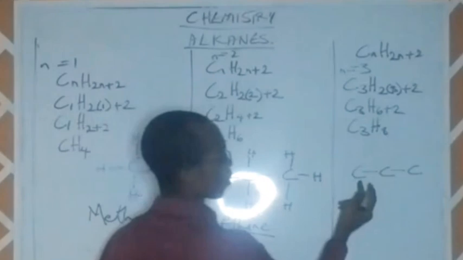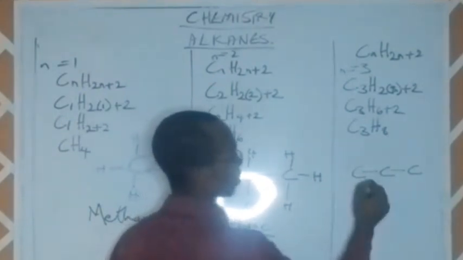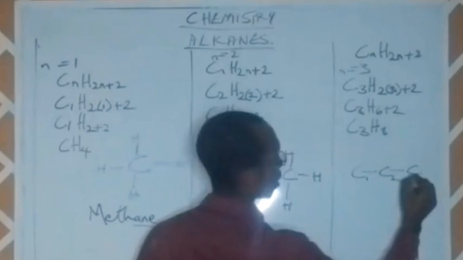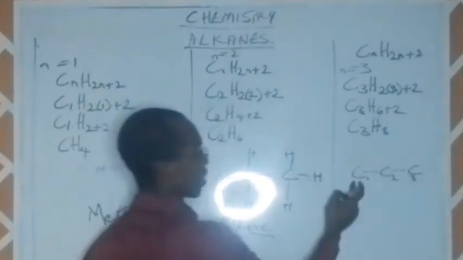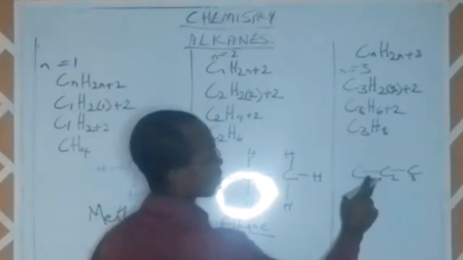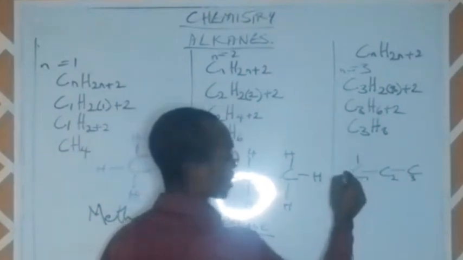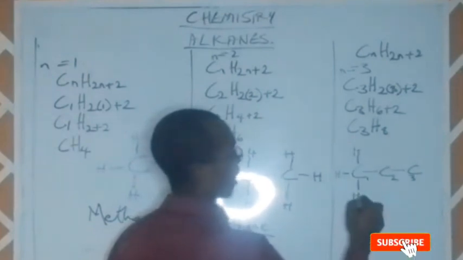So the structure will look like this: carbon to carbon to carbon, and they are all connected to one another. Now the first carbon atom here is carbon 1, this is carbon 2, and this one here is carbon 3. Our carbon 1 currently has just one bond. It is connected to carbon 2. So that means this particular carbon atom can carry 3 other bonds. Here we have hydrogen, hydrogen, hydrogen.